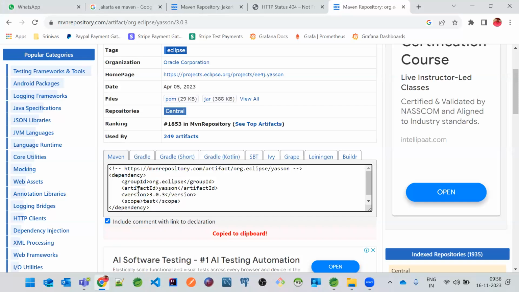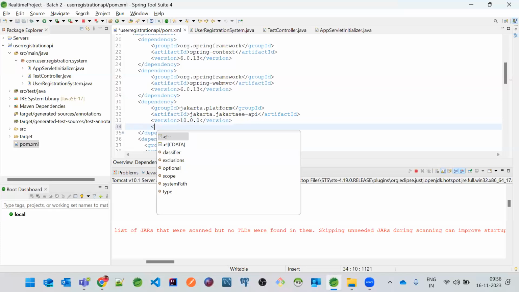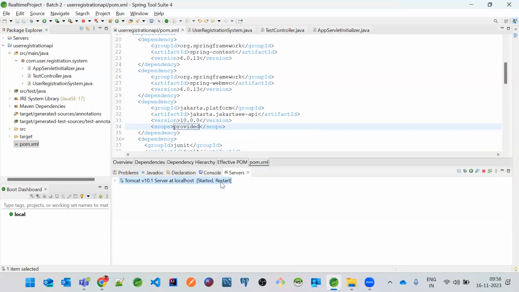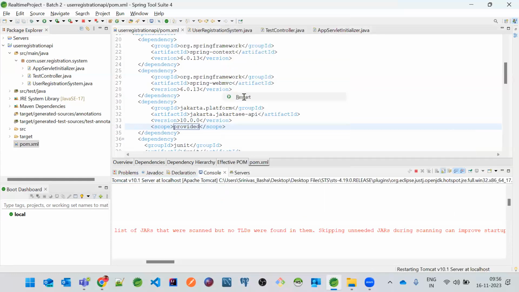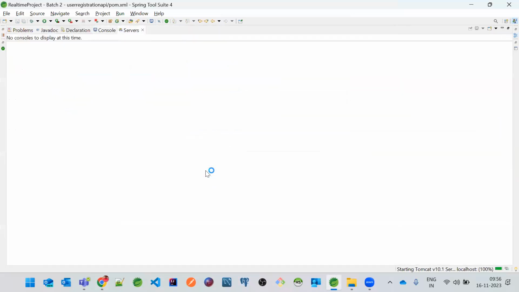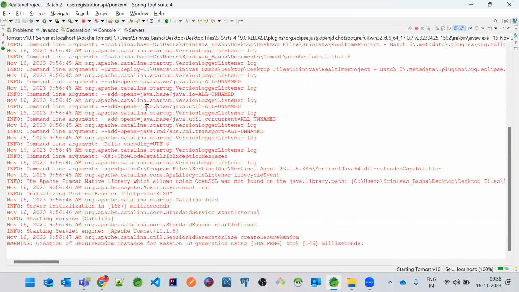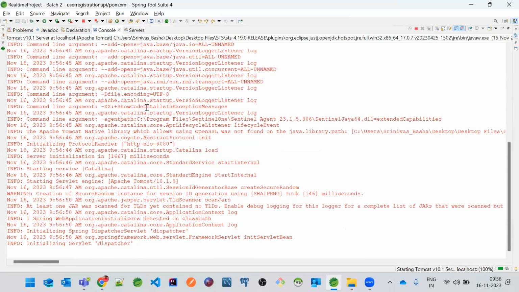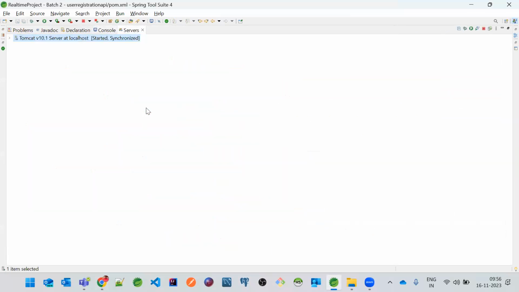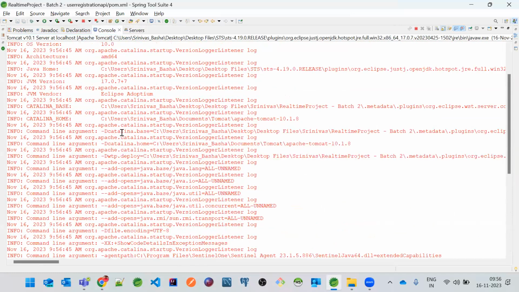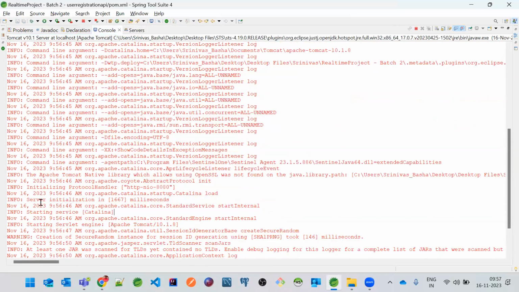It has this dependency also. But in order to make this dependency available for the Tomcat server, let me tell you what the scope is first. If I just make it scope as provided, and let's start the application now. We start it. And now let's see whether you are getting any exceptions or not. So it has started initializing the dispatcher servlet, and then boom, there you go. There is no error. Got it? It has started. It has already initialized the dispatcher servlet.